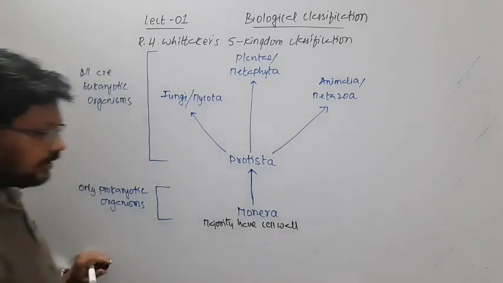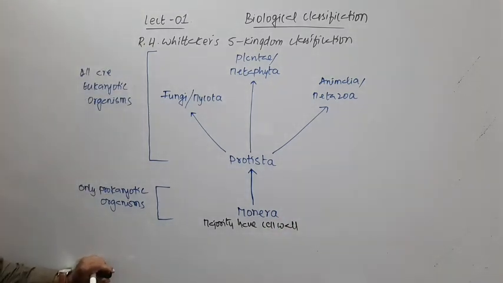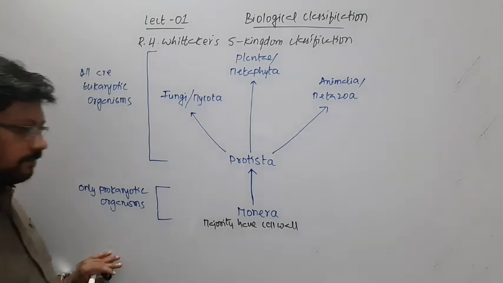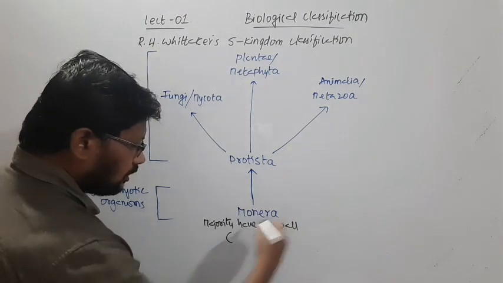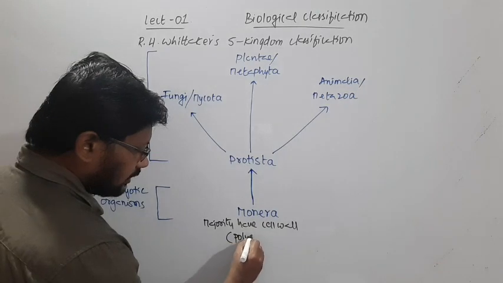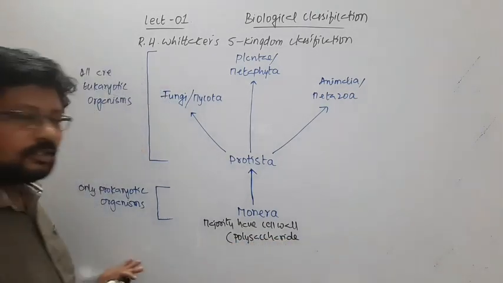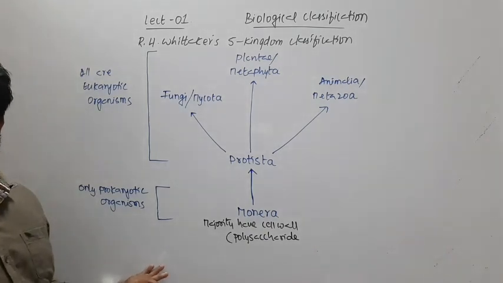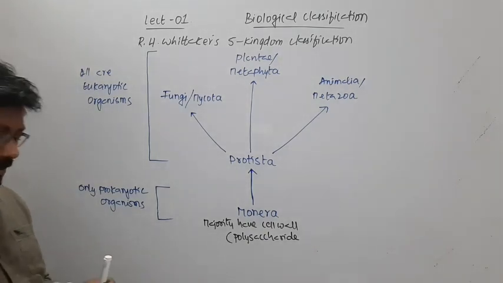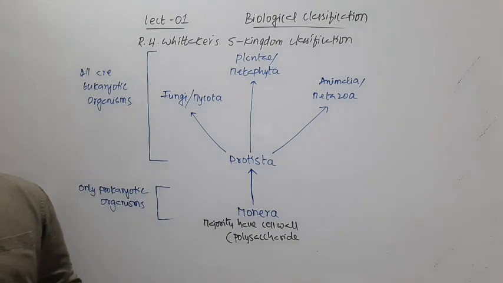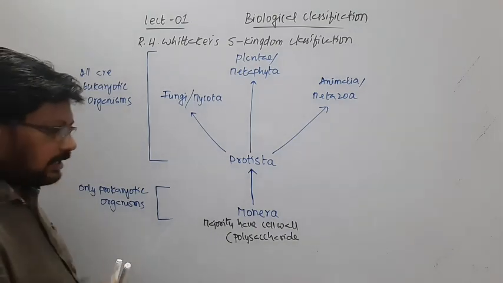And what is that cell wall made up of? It is made up of polysaccharides,